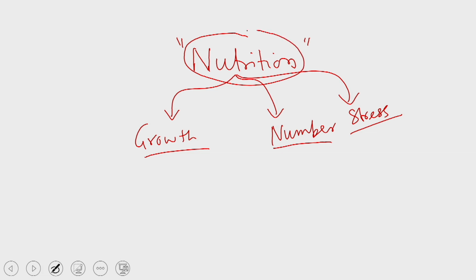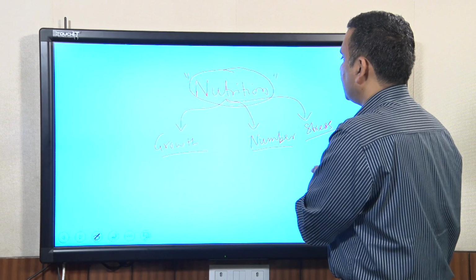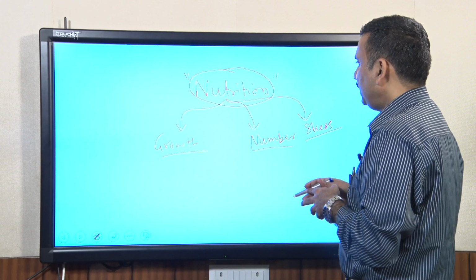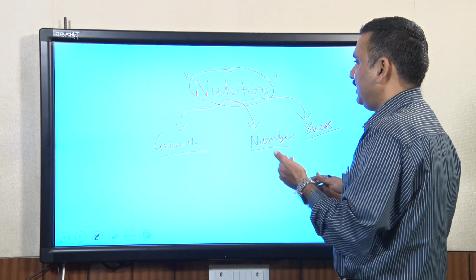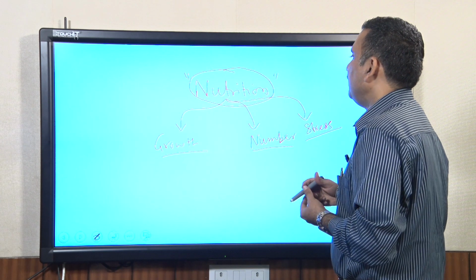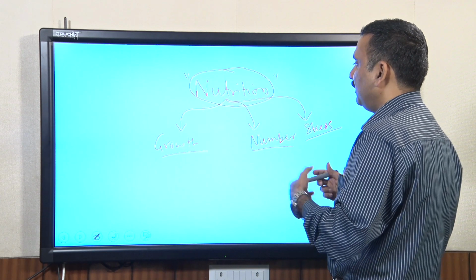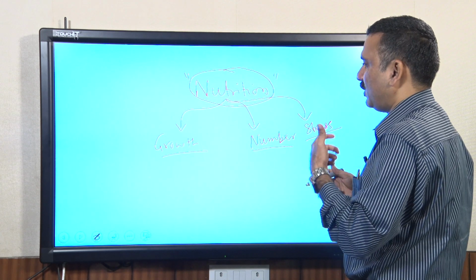How to provide the nutrition to different organisms depends on the different types of metabolic pathways or reactions which these organisms can run, so that you provide the nutrition in the form which will be useful for that particular type of organism.